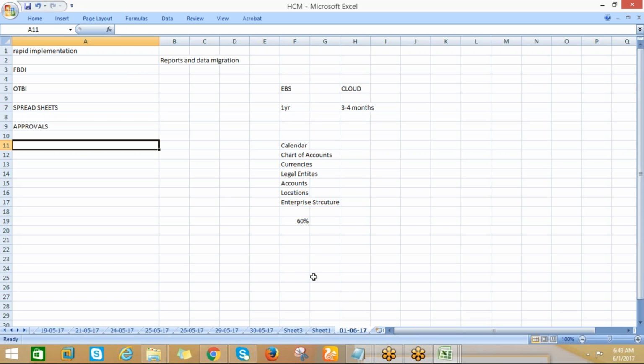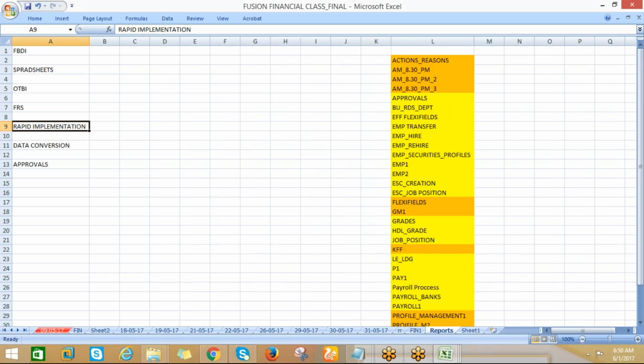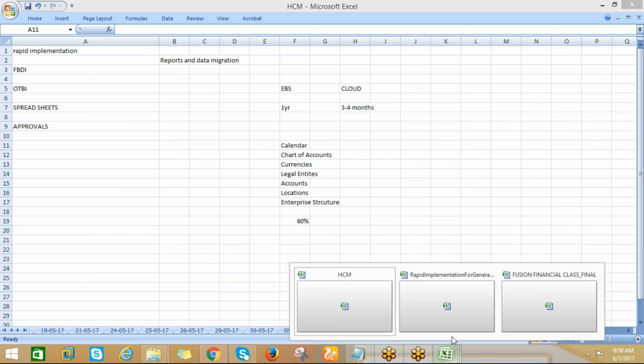So in any kind of implementation, for example, setup knowledge is fine. The setups will work out to around 70% of the project implementation. Then for the remaining 30%, we need to move the data, the client data, whether it is current data or past data. Only then can we test it. So this process will help us move the data and test it using the templates, because we can't do it manually. It's a huge amount of data from the client side, so we can just upload and check it. Let me go through this one.